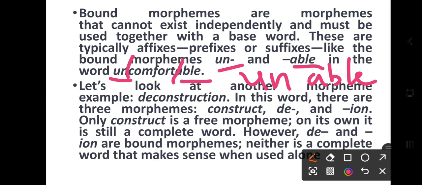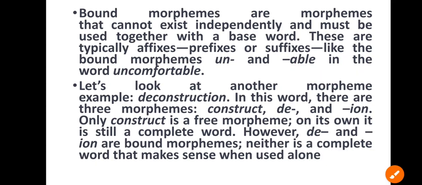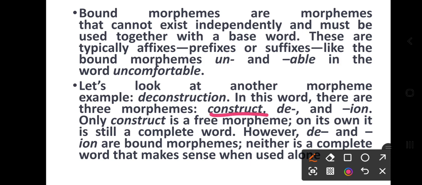These are bound morphemes. Now let's look at another morpheme example, deconstruction. In this word there are three morphemes: construct is the base word, and de and tion. Only construct is the free morpheme; on its own it is still a complete word.